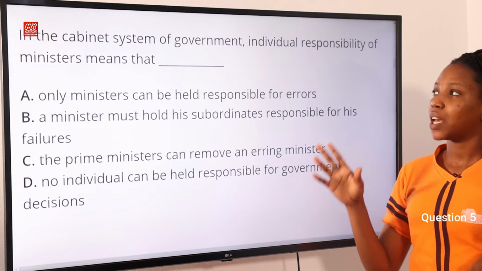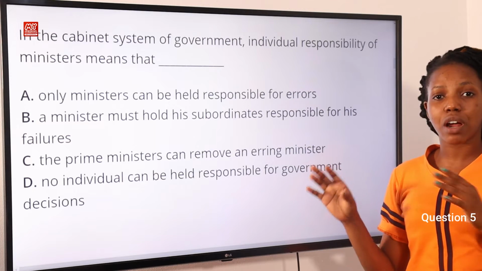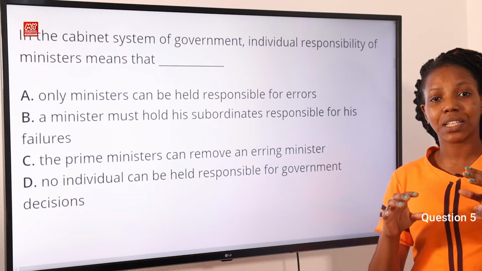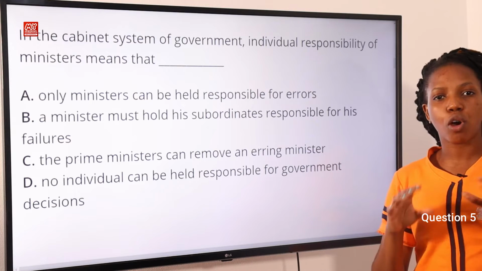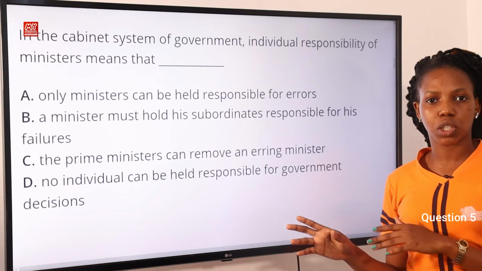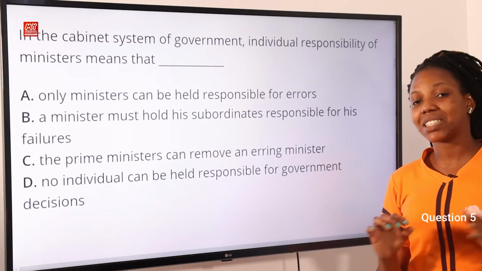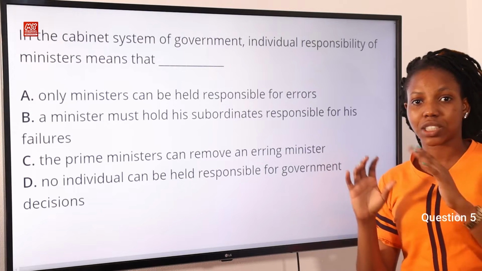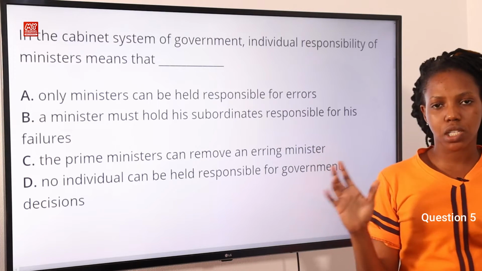So in the cabinet system of government, individual responsibility means that the cabinet bears the full or ultimate responsibility of all actions in the department. So they are in charge of the ministry and they are held accountable for it, not their subordinates. So option A is the correct answer to this question.